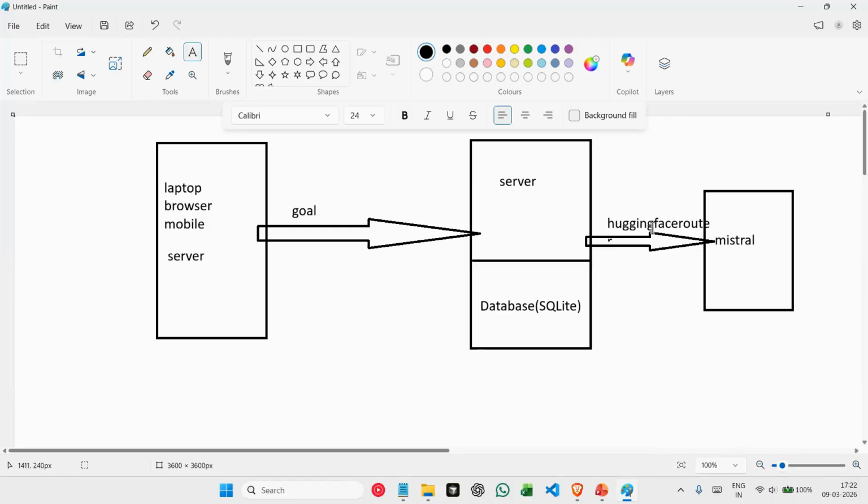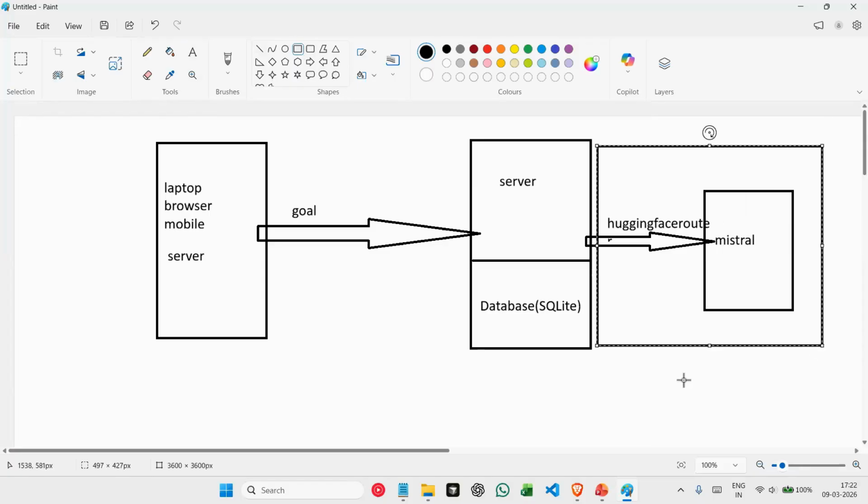So the Hugging Face router is sending this request from our server to our AI model. And to implement this entire thing, we'll be using LangChain. Again, I'll go into detail about what LangChain is. For now, I'm just explaining our flow.